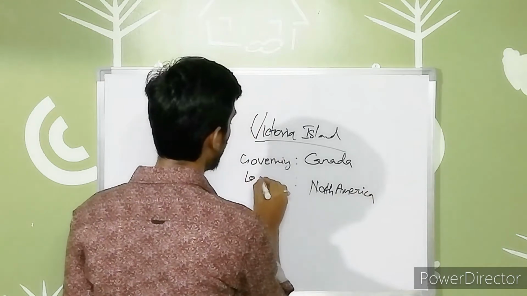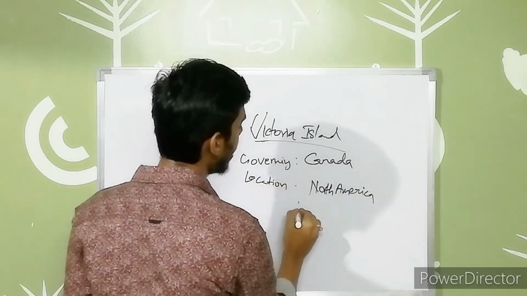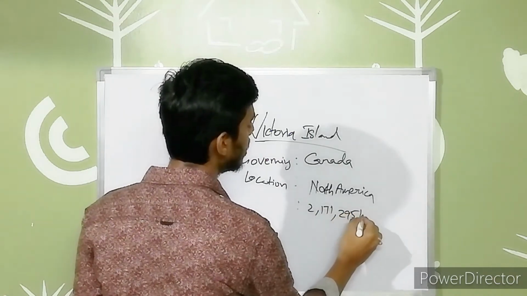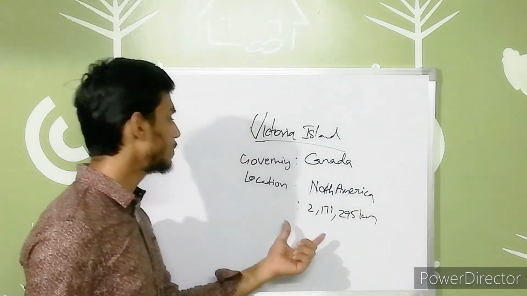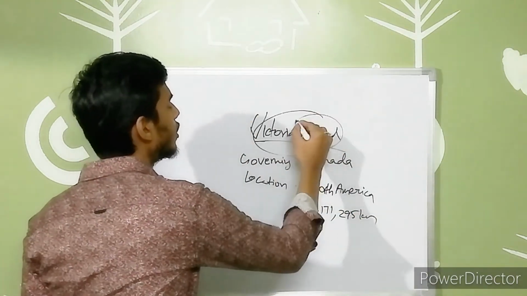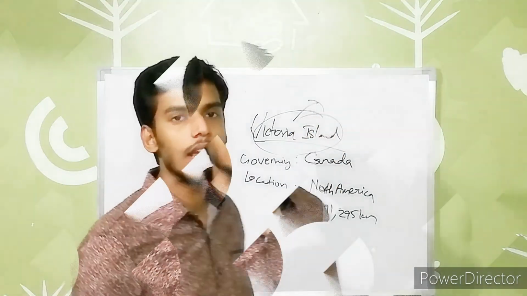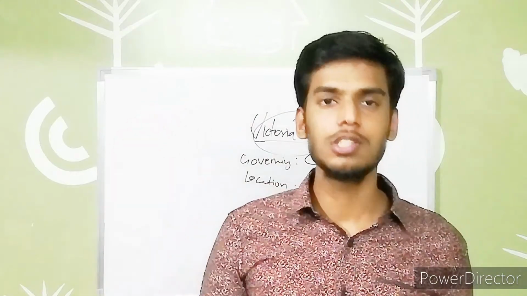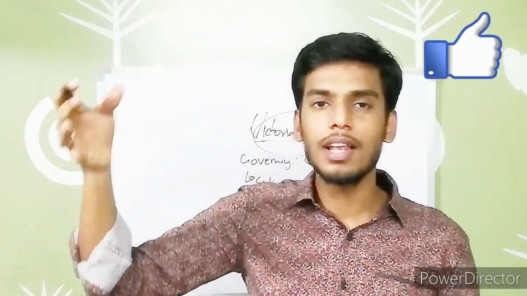It has an area of 2,171,295 kilometers. The special feature of Victoria Island is that it is the largest island in the Canadian Arctic Archipelago after Baffin Island, which is also present in the Canadian Arctic Archipelago. That's it regarding this GK part.